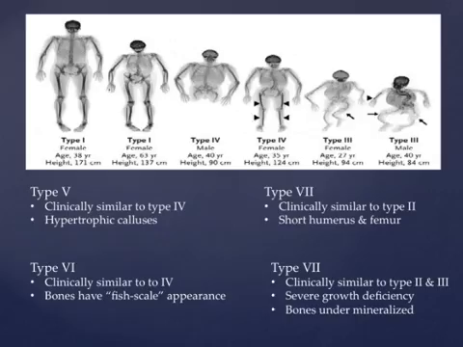Type 7 is similar to type 2 in appearance and symptoms. They have a short humerus and short femur. Type 8 is similar to type 2 and 3 in appearance and symptoms, except that infants have white sclera. They have a severe growth deficiency and their bones are undermineralized.